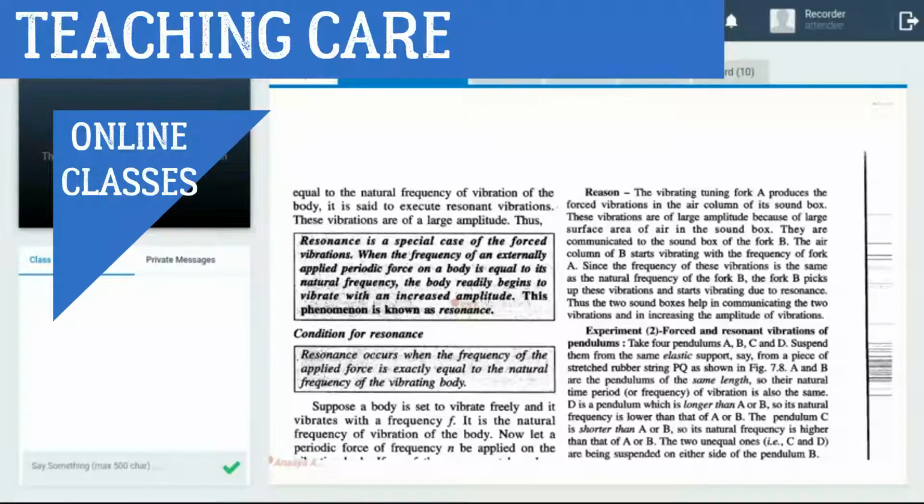Resonance occurs when the frequency of the applied force is equal to the natural frequency.